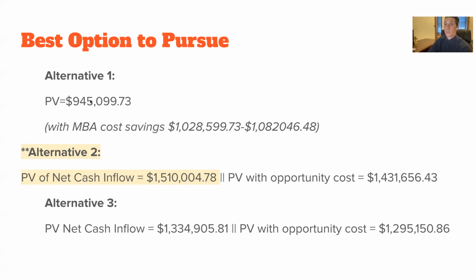We can see that with the first option, it's only 940,000 over the course of his career. And this is just, I factored in what he would save if he didn't do the MBA program, and it comes to about 1.08 million. And alternative two, you can see is a 1.5 million valuation. Alternative three is a 1.3 million valuation. So of the three, the prestigious school at Wilton University is the ideal option for Ben.